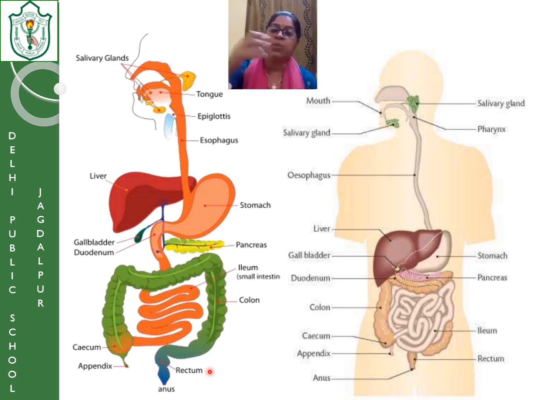So what happens? Whatever nutrients are produced by the breakdown of the food, the blood vessels present in the villi take the nutrients into the blood. Okay, so how is the absorption done? By the villi present on the walls of the small intestine. After complete digestion, the nutrients are absorbed by the villi and sent to the blood. Once it reaches the blood, through the blood it goes to the different parts of the body for the definite function, for the growth, for the bodybuilding, everything. It goes to the blood and then it is utilized by the body cells.